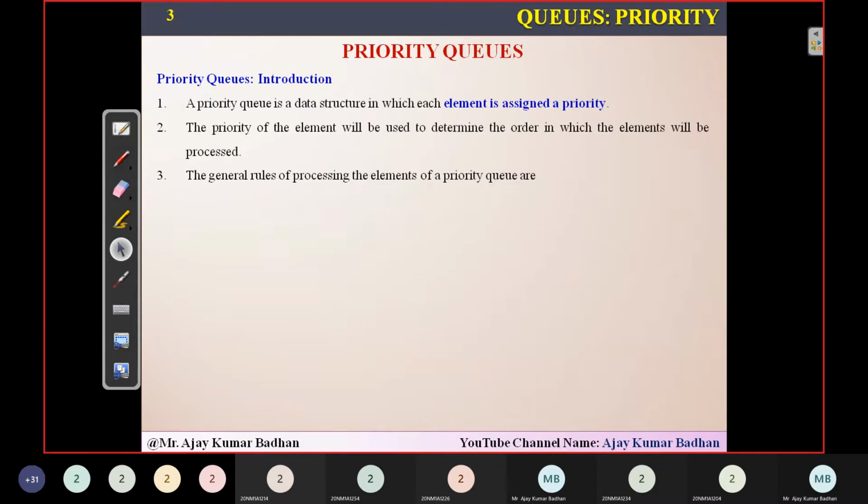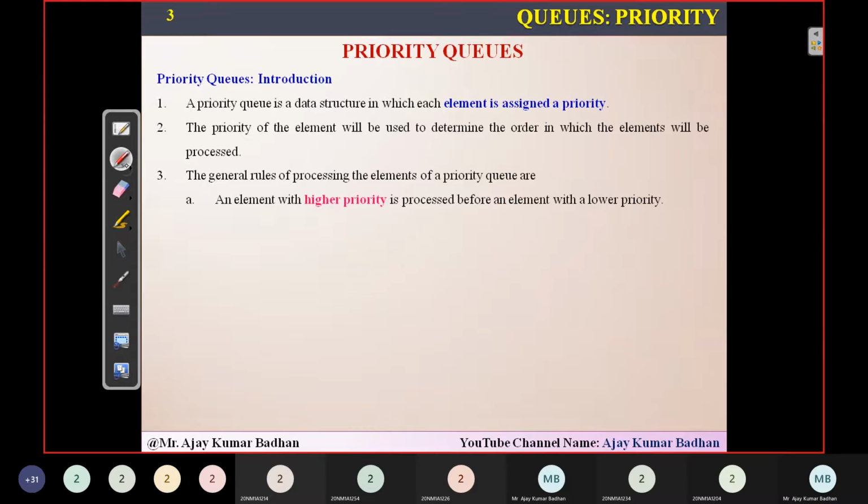So whenever, as I told you, based upon the priority of that particular process, we can perform the operations on that particular element. So what are the rules we need to follow here? There are two rules. An element with the highest priority will be processed before an element with the lowest priority.